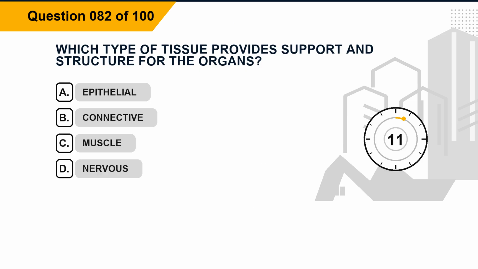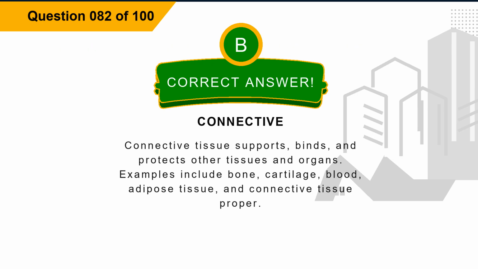Question 82. Which type of tissue provides support and structure for the organs? Option A, epithelial. Option B, connective. Option C, muscle. Option D, nervous. The correct answer is option B, connective. Explanation. Connective tissue supports, binds, and protects other tissues and organs. Examples include bone, cartilage, blood, adipose tissue, and connective tissue proper.